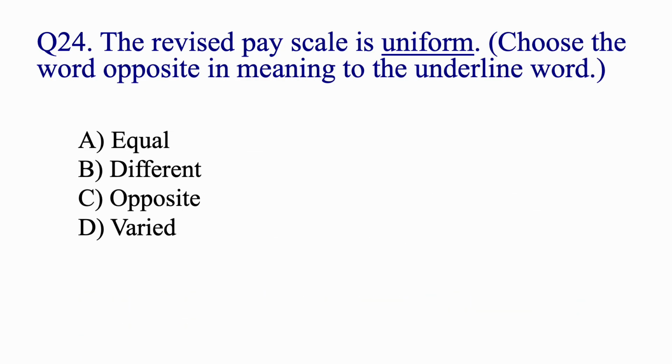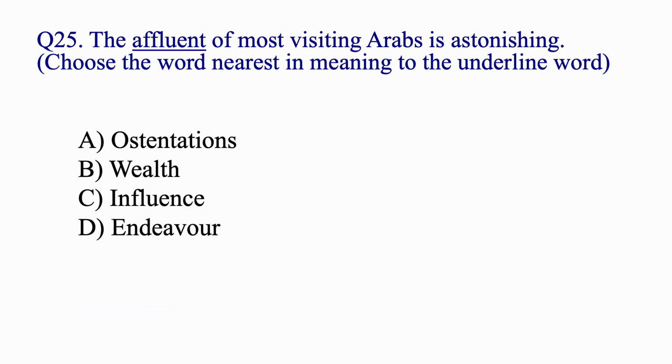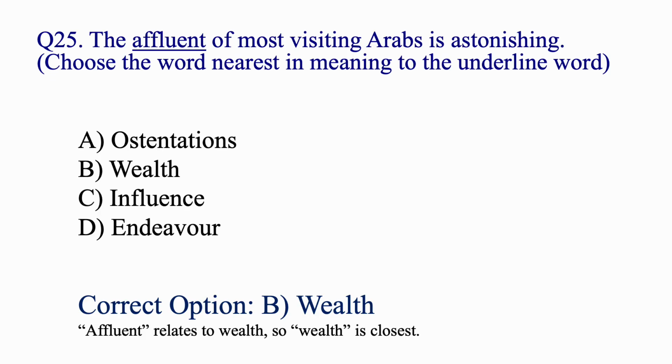The revised pay scale is uniform. Choose the word opposite in meaning to the underlined word. Varied. The affluence of most visiting Arabs is astonishing. Choose the word nearest in meaning to the underlined word. Affluent means wealth.